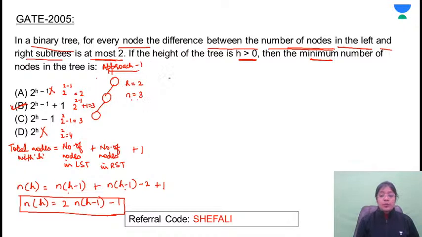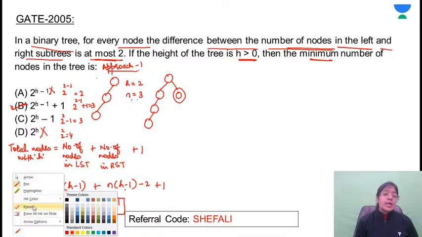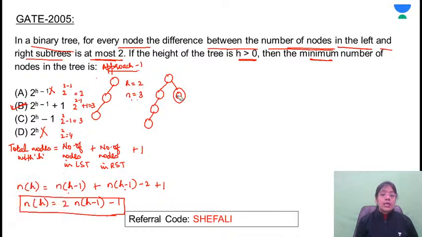Now consider one more tree. Let's assume the number of nodes in the left subtree is 3. What is the maximum difference possible? 2. So in the left subtree, the number of nodes is 3, so in the right at least 1 node should be there, because the difference in the number of nodes cannot be more than 2. Make sense? So this is another case.